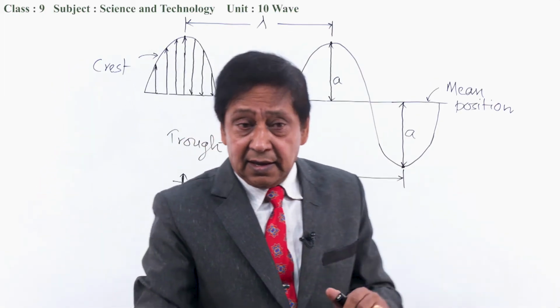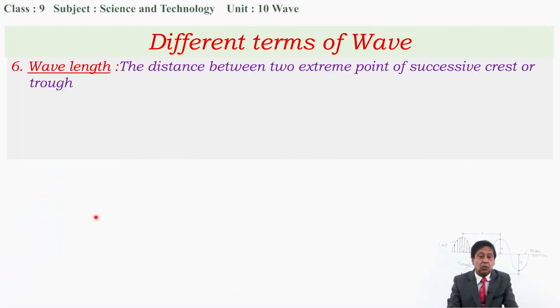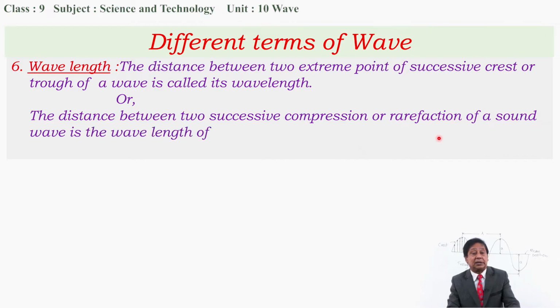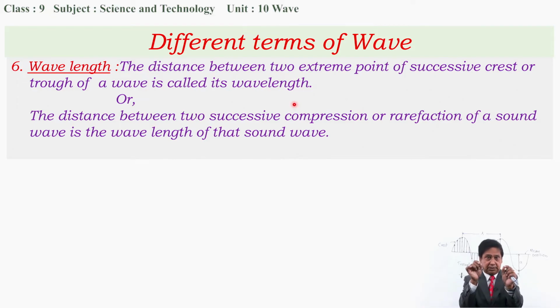Now I want to define wavelength. The distance between two extreme points of successive crests or troughs of a wave is called wavelength. Or we can say it this way also: the distance between two successive compressions or rarefactions of a sound wave. In the context of a longitudinal wave, the distance between two successive compressions or rarefactions of a sound wave is taken as the wavelength of that wave.